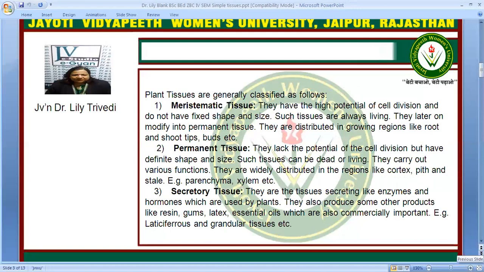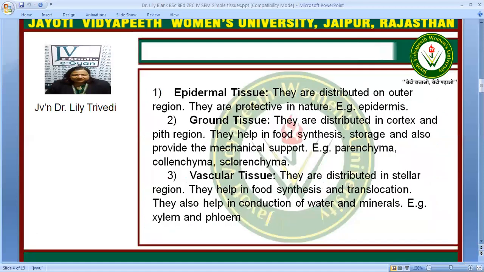We also have meristematic tissue, permanent tissue, and secretory tissues, in which we have root and shoot tips and buds as meristematic tissue, and xylem, phloem, parenchyma, etc., which are performing functions inside the plant. They are permanent tissues, and those which are producing secretory material are secretory tissues. They secrete resin, gum, latex, essential oil, etc., and they are commercially important. And so we have these classifications.